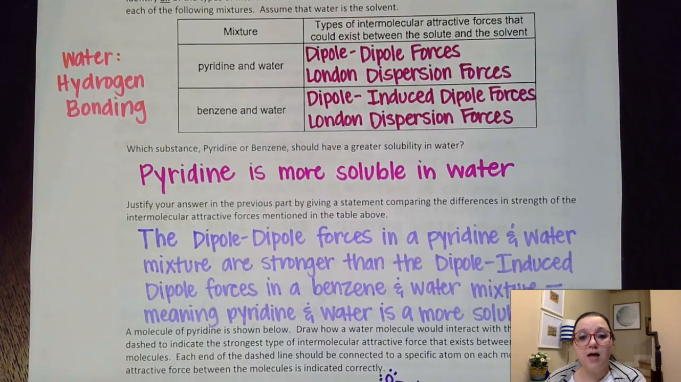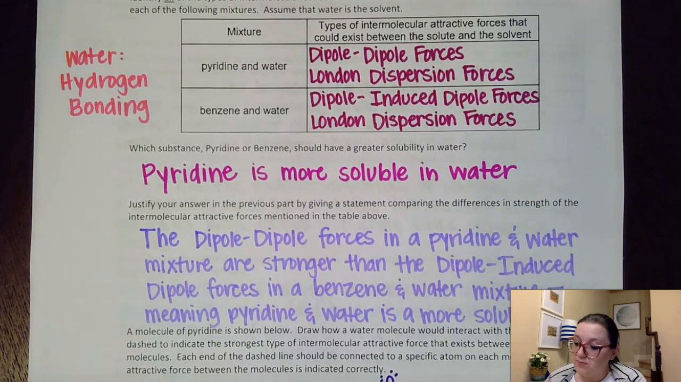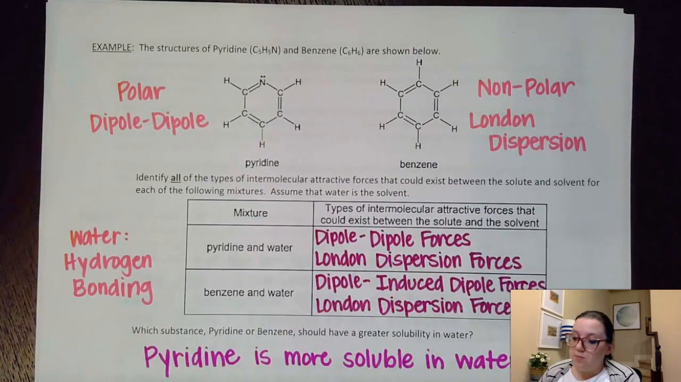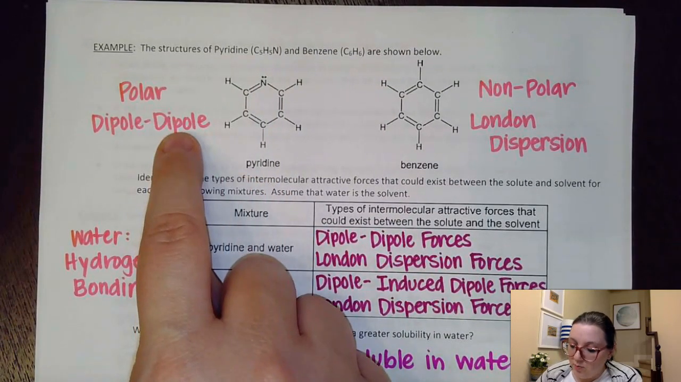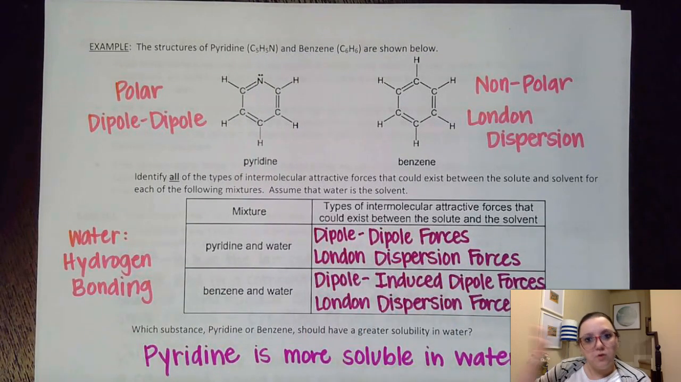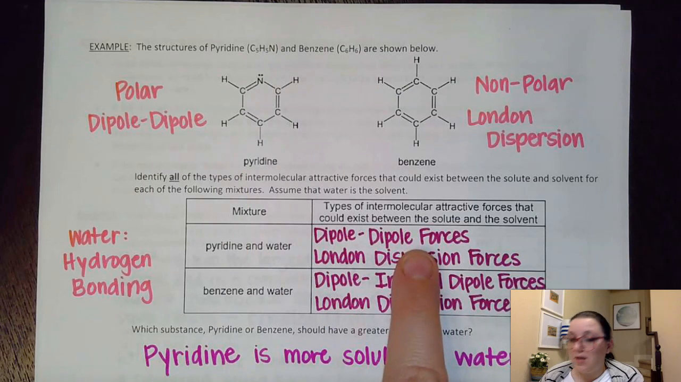So now that I have my types identified, it asks which substance, pyridine or benzene, should have a greater solubility in water. Well, don't forget, the stronger the attractions that I form, the more likely soluble we are. Also, if I think about what forces I had to begin with and what forces I'm forming, I think we'll see why the pyridine is more soluble in water than the benzene. Remember, the pyridine has fairly strong dipole-dipole and hydrogen bonding, and we're trading that out for a fairly strong dipole-dipole force. Those forces of attraction are similar in strength. The ones I had before are similar in strength to the forces I had afterwards.